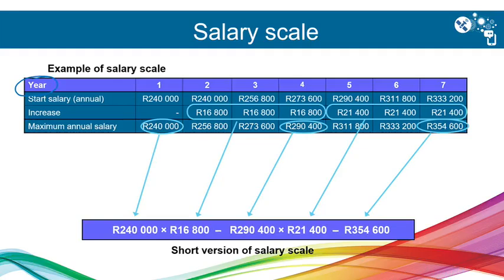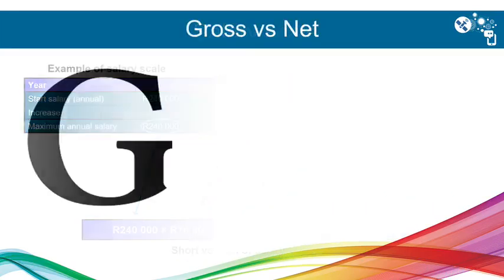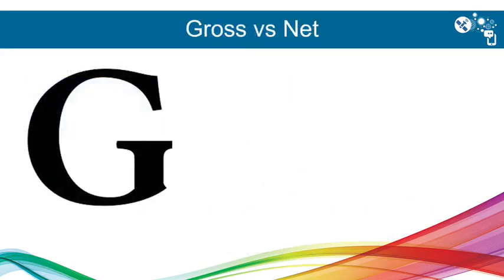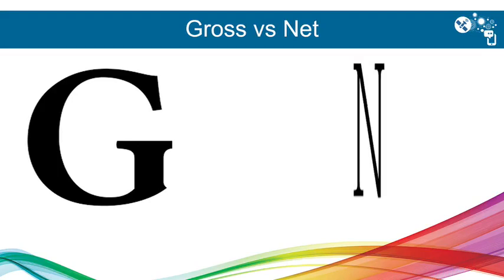When we do postings, we will usually give you the gross salary that you start with. The difference between gross salary and net salary: if you look at that, it is quite obvious which one is the biggest.